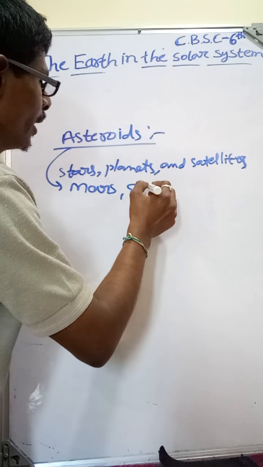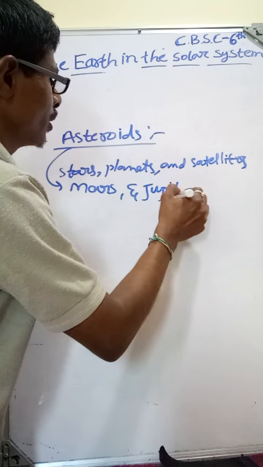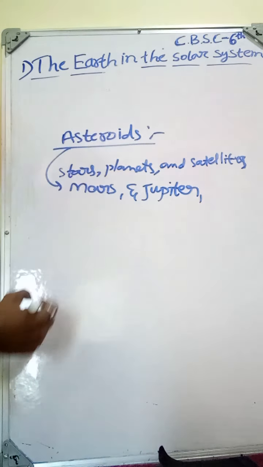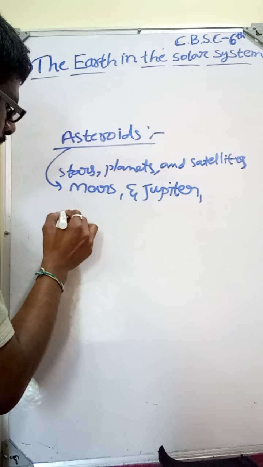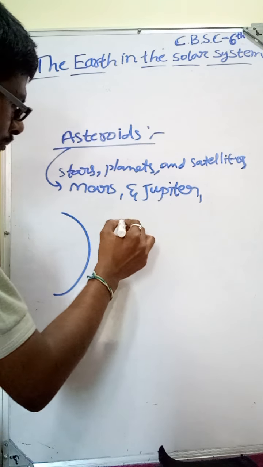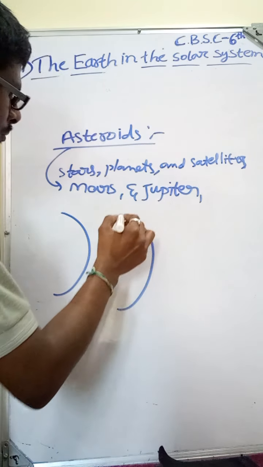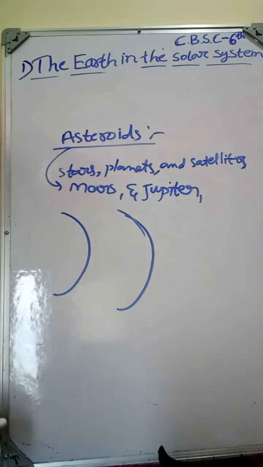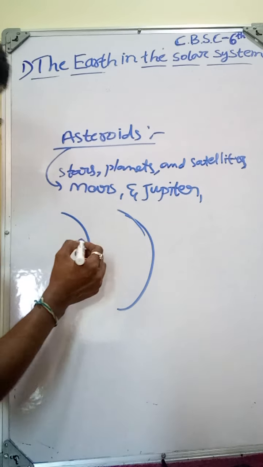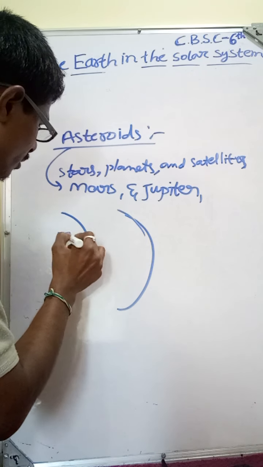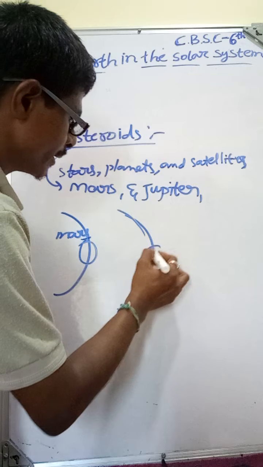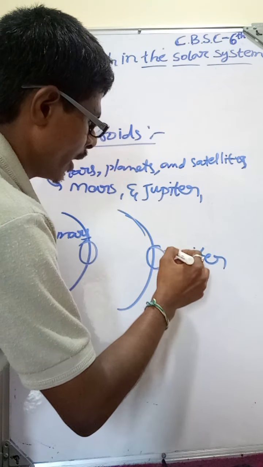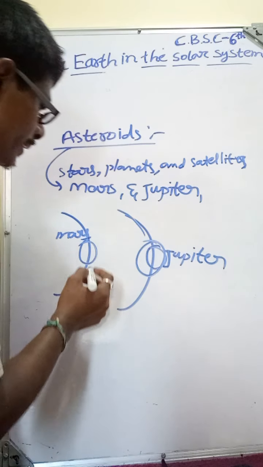Between the planets Mars and Jupiter we can find asteroids. See, this is the planet Mars, and this is the planet Jupiter, very big in size.